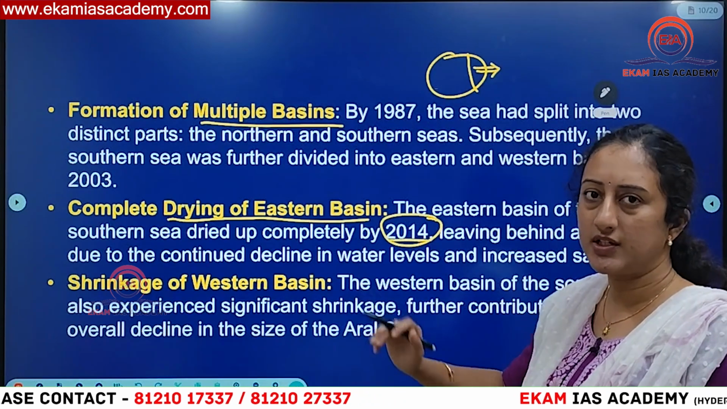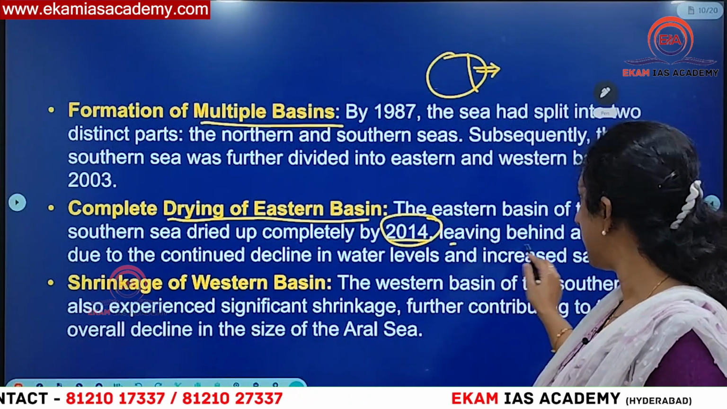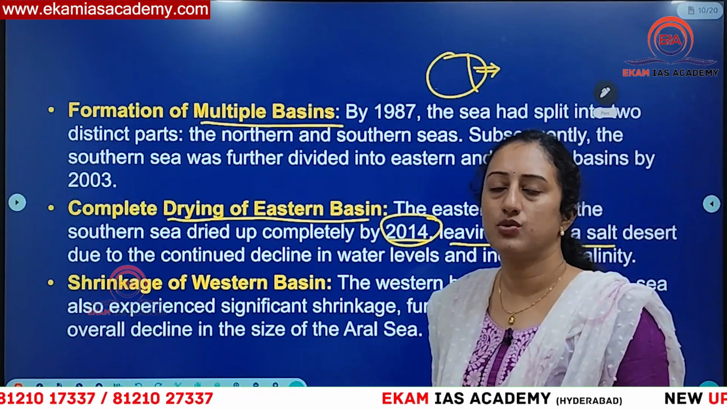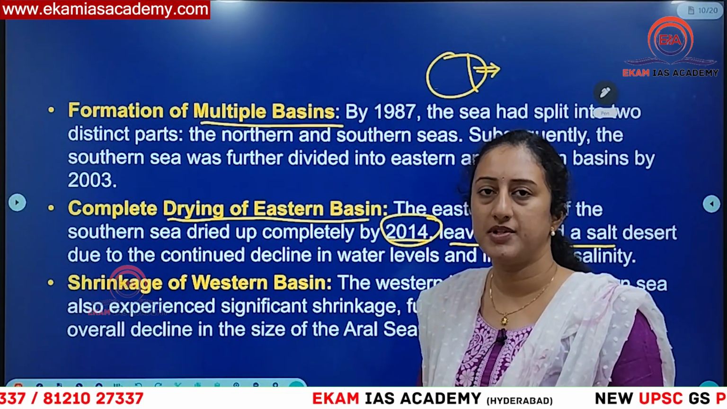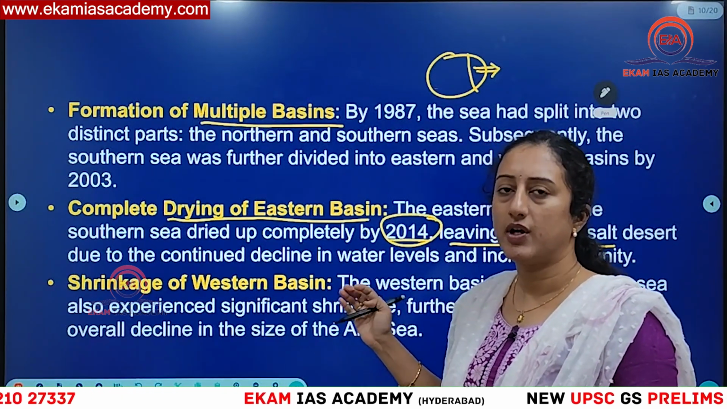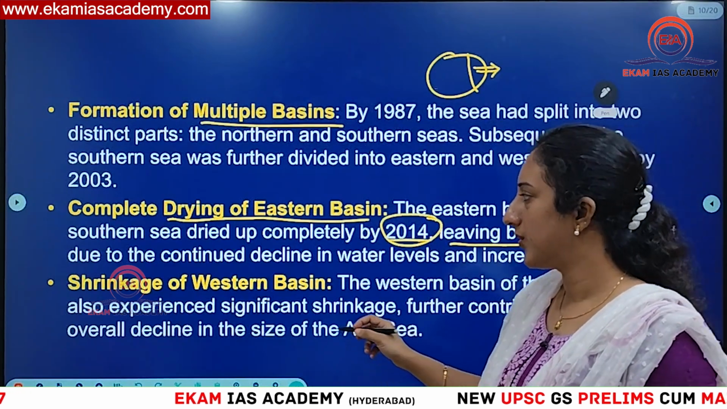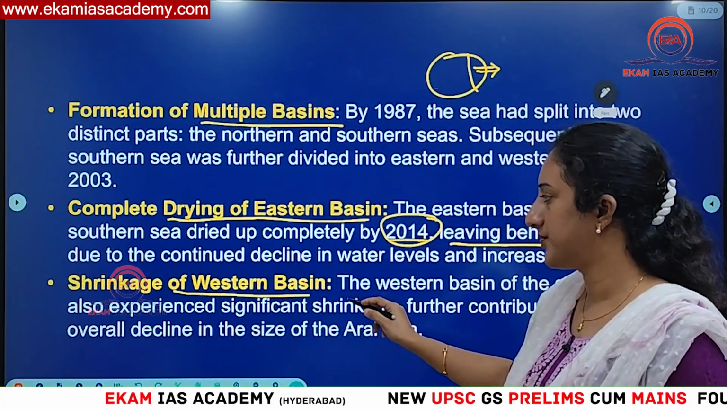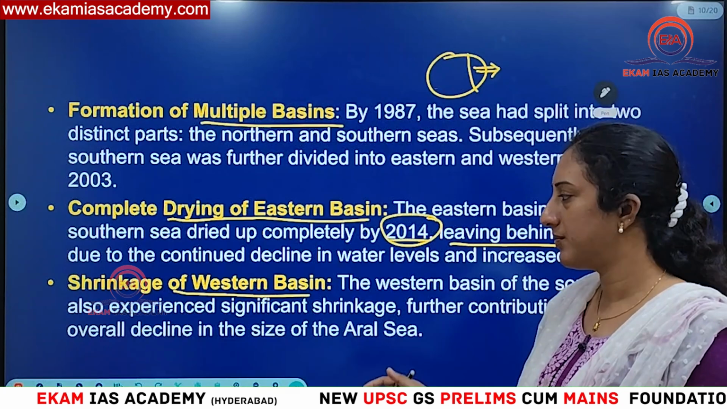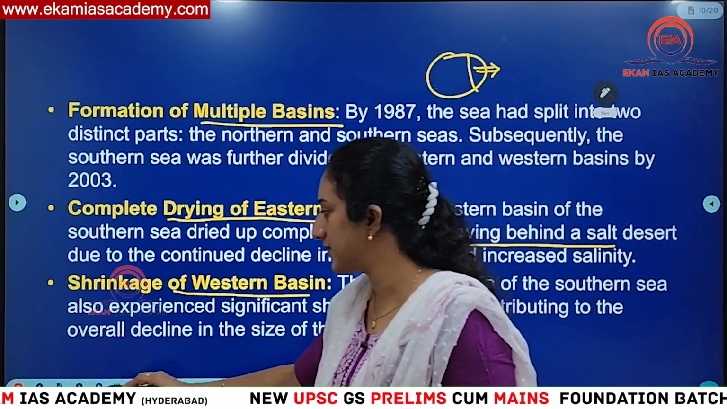That is what we have seen in the first image also, leaving behind all the salt desert. When there is no more water and excess evaporation happens, salt remains. In that way, it has become a saline area. Then you can see shrinkage in the western basin also observed. There is some water presence in the western basin, but it is also decreasing in its water level.